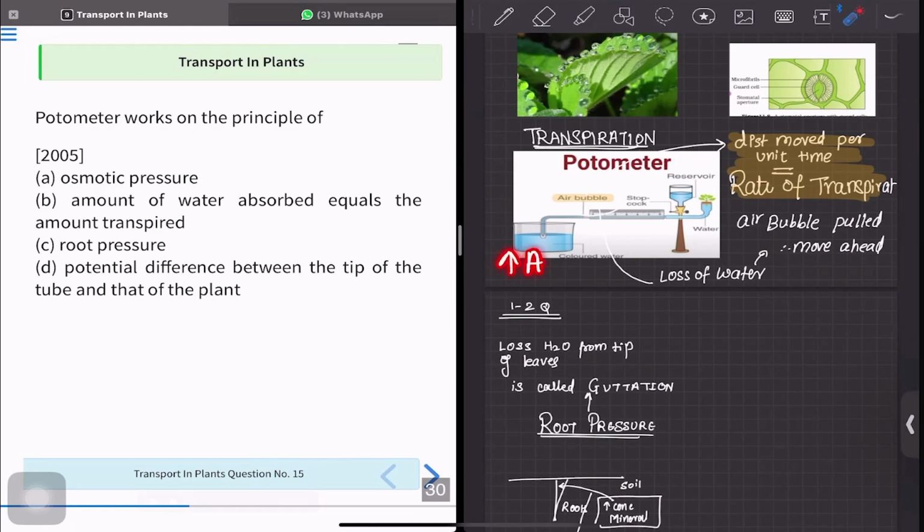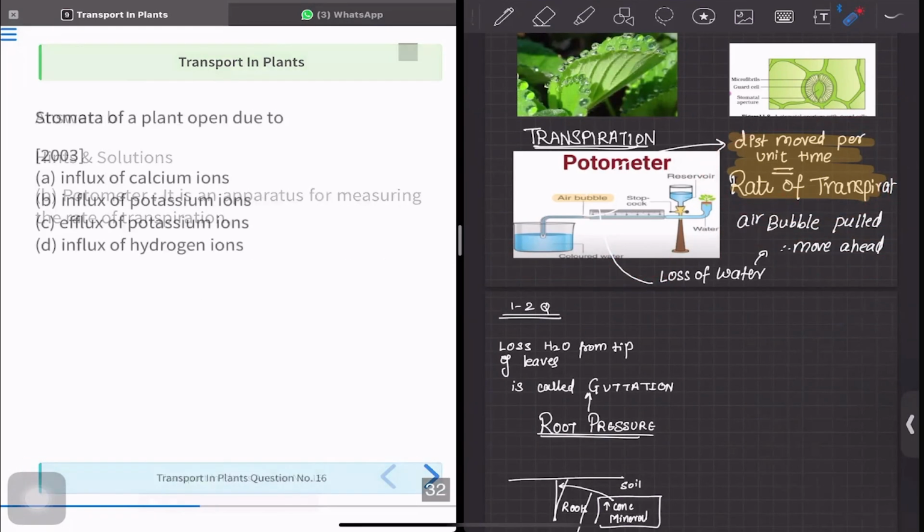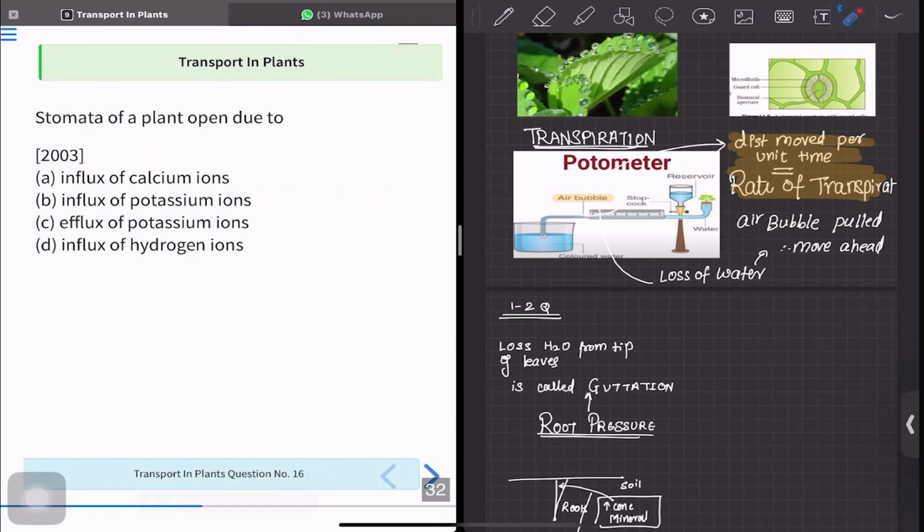If there is more absorption, an air bubble is going to be pulled, it is going to move ahead, and that will ultimately give you the rate of transpiration. So option B is the correct answer. Let's see question number 16.